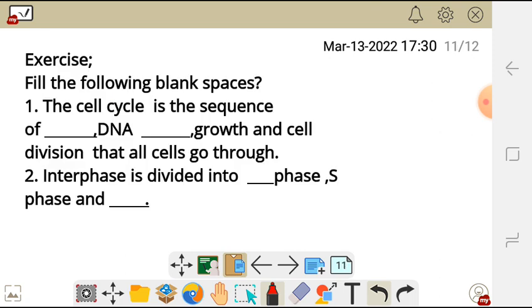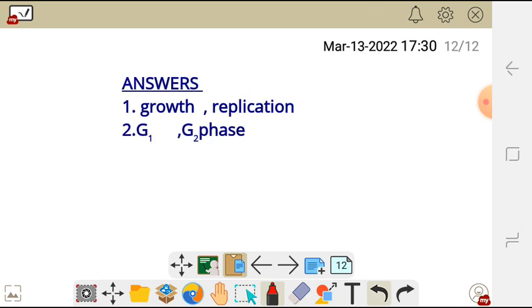Let's look at this exercise. Remember, you can pause the video and fill in these blank spaces. After that, come back and check your answers. These are the answers for that exercise.